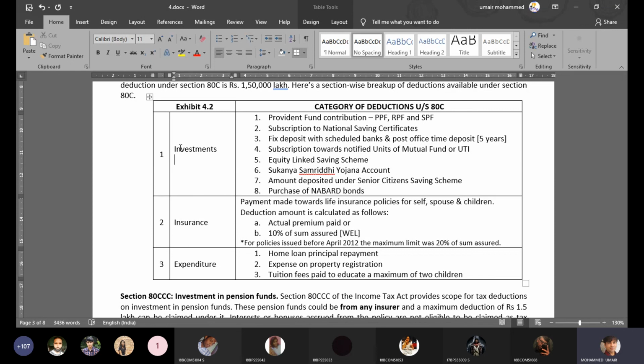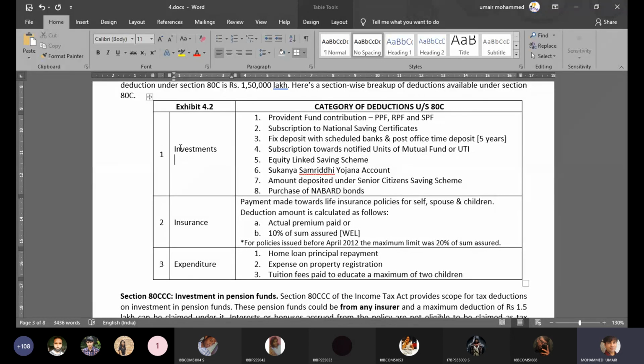Now certain deductions for expenditure allowed under Section 80C include home loan principal repayment. Now you have to be a little attentive here. There are 2 things. One is the installment payment. Second one is interest payment. This is not interest on home loan. This is principal repayment of home loan. Interest on home loan is eligible for deduction under Section 24(b), which you have already studied under the head income from house property, and I am sure by now you would have forgotten it.